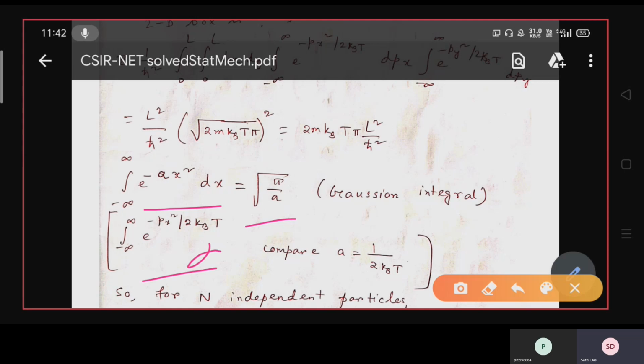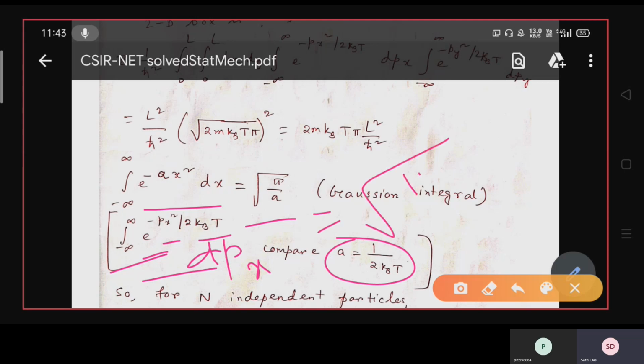Here dpx is included, so I have written the integral from minus infinity to plus infinity of e to the power minus px square by 2 kbT into dpx. Compare a with 1 by 2 kbT and px square as x square. So the answer will be root over pi divided by 1 by 2 kbT, which is root 2 pi kbT.